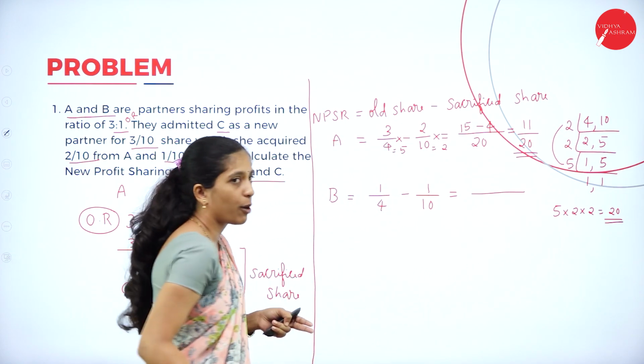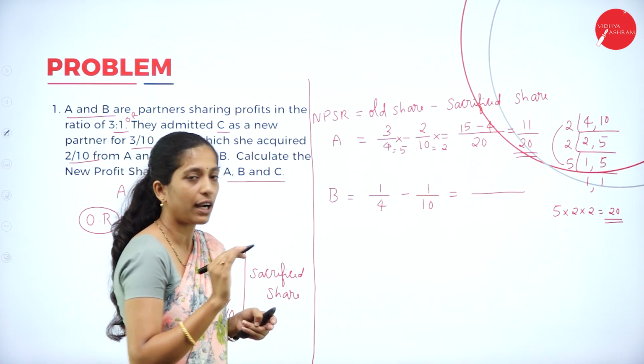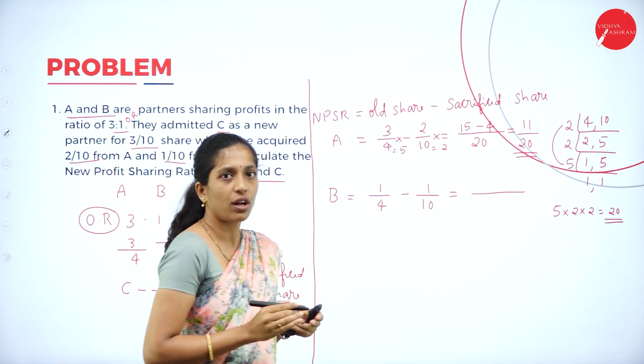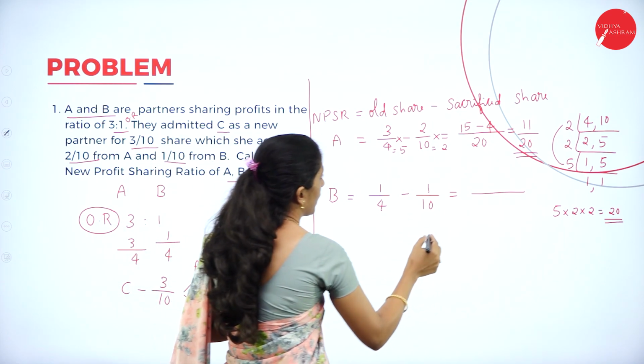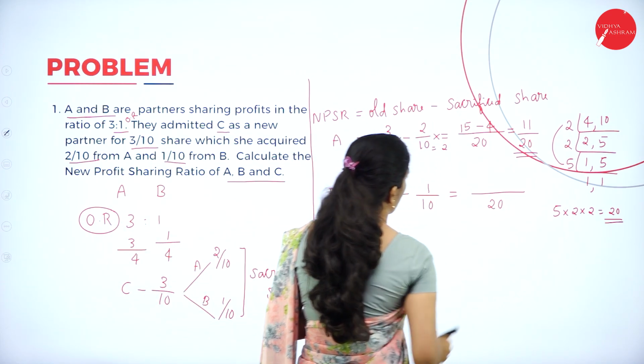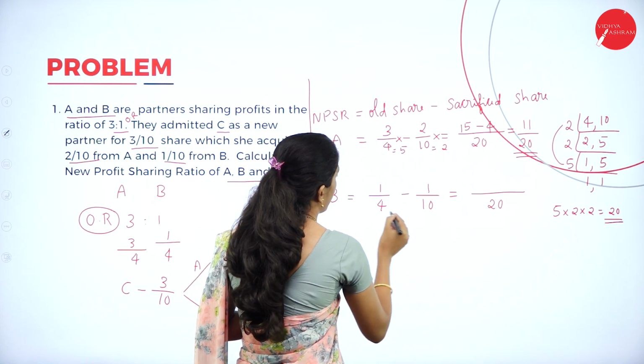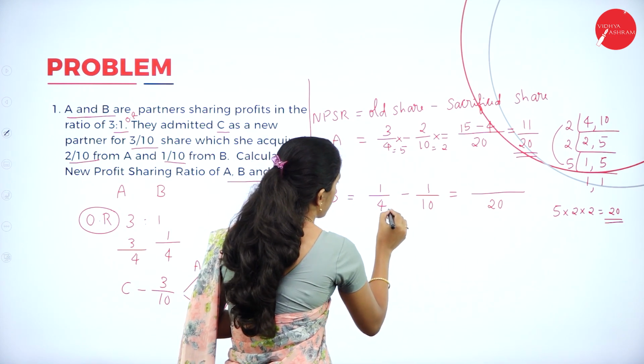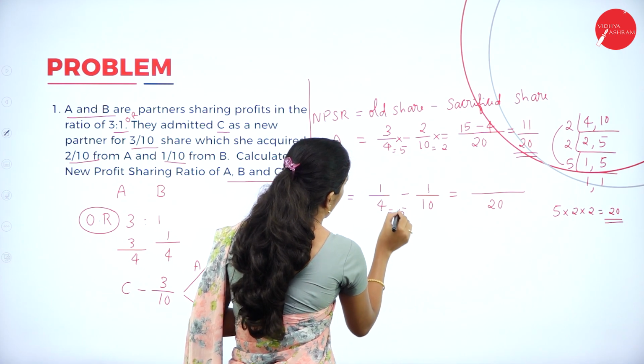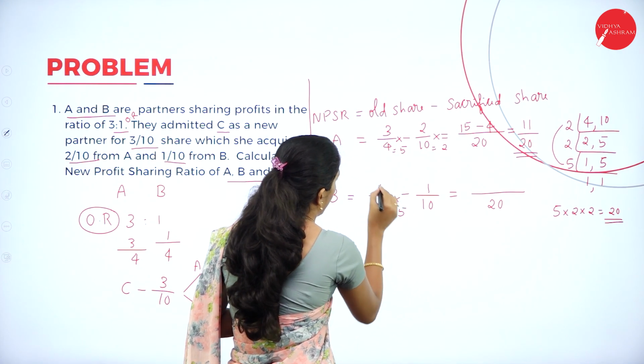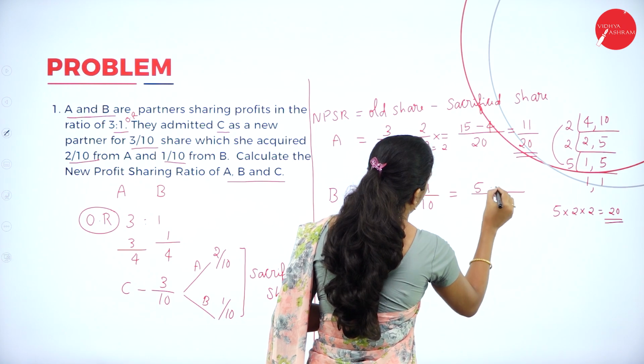Now, since the denominators are different, what do you have to do? Find the LCM. We had already found out the LCM of 4 and 10, so we got 20. Write this 20 here. Now check whether this 20 is divisible by 4. Yes, it is divisible by 5. So multiply with the numerator. 5 into 1, 5 minus.